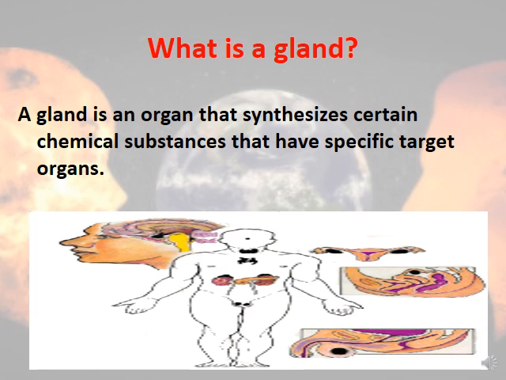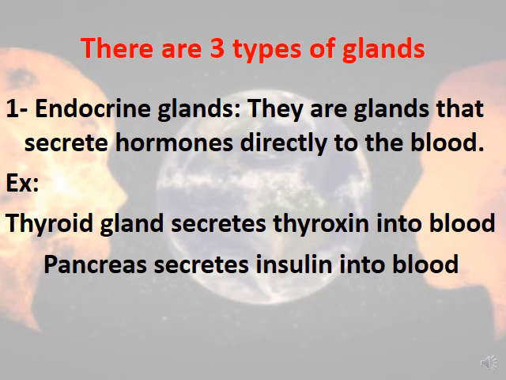What is a gland? A gland is an organ that synthesizes or produces certain chemical substances. These substances are hormones, and they have specific target organs. We have three types of glands. The first type of glands is called the endocrine glands.